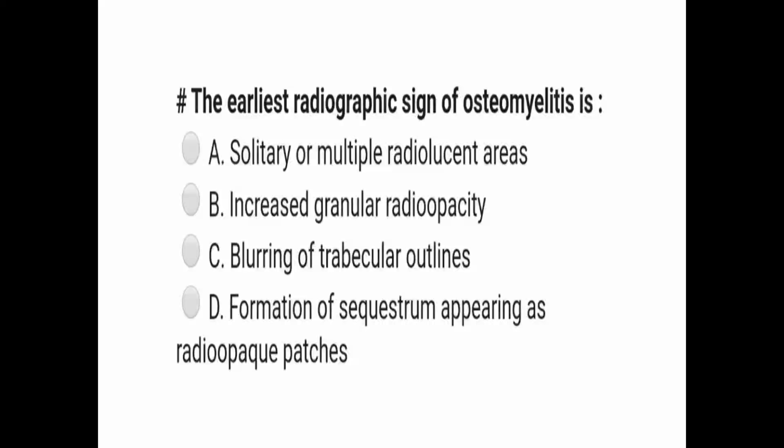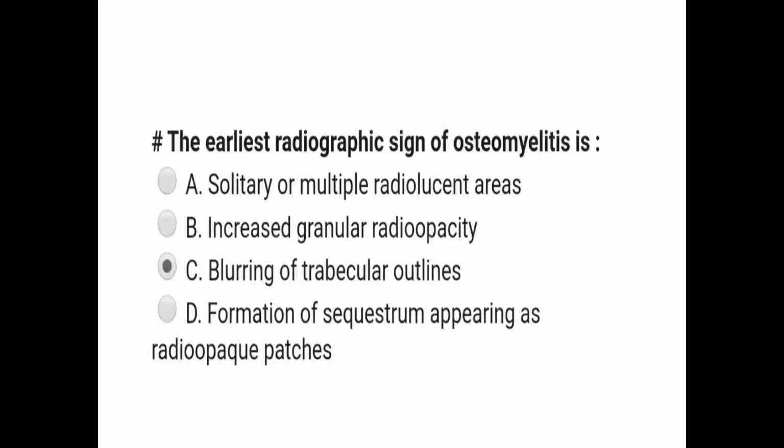The earliest radiographic sign of osteomyelitis is a solitary or multiple radiolucent areas, increased granular radiopacity, blurring of trabecular outlines, formation of sequestrum appearing as radiopaque patches. The answer is blurring of trabecular outlines.